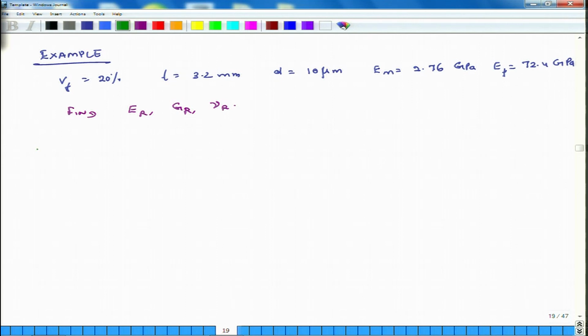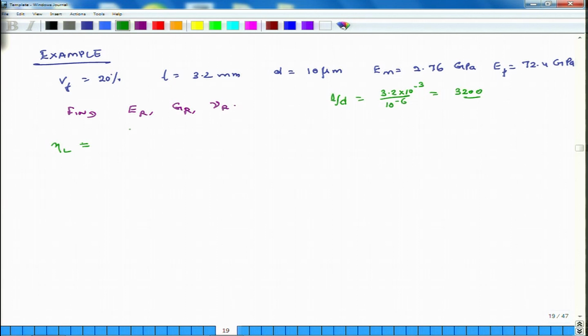First we compute eta L. So, what is L by D? L by D is equal to 3.2 into 10 to the power of minus 3 divided by 10 to the power of minus 6. So, that comes to 3200, that is our L by D ratio.